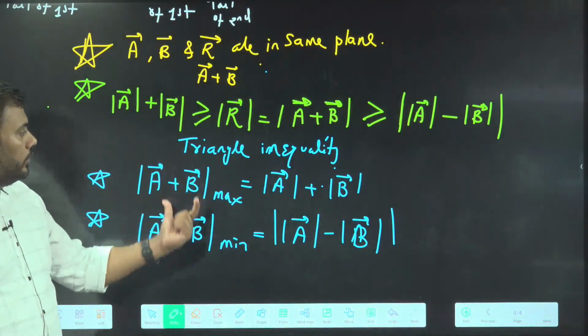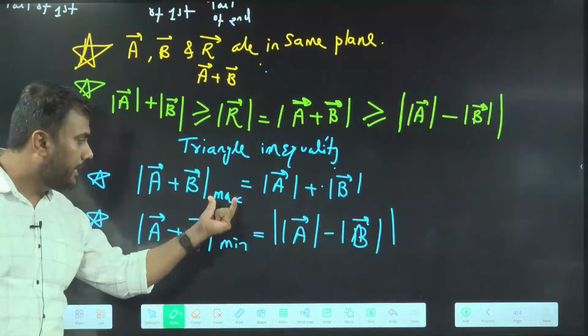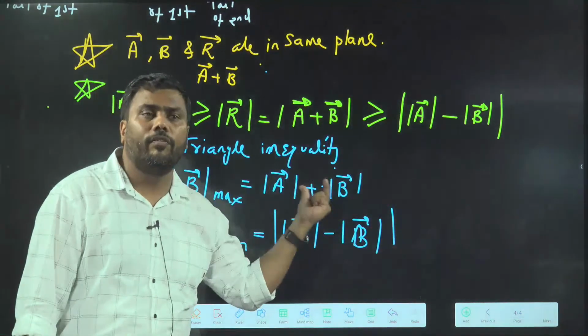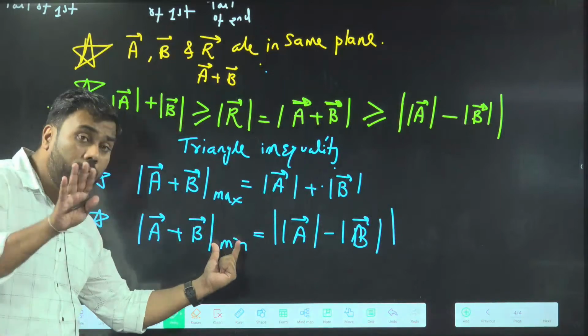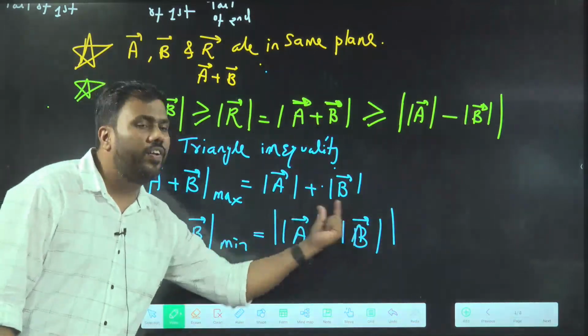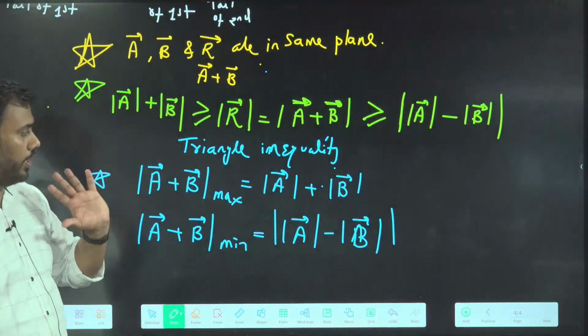So I am getting two special points here. The sum of two vectors can have a maximum resultant equal to the sum of the magnitudes of A and B, and a minimum length possible equal to the difference in the lengths of A and B. Okay, this is a very important point.